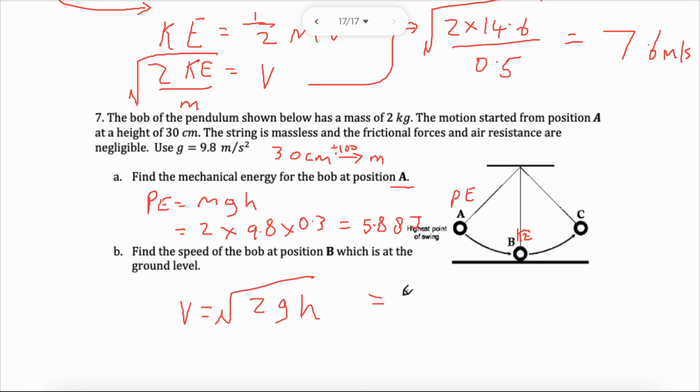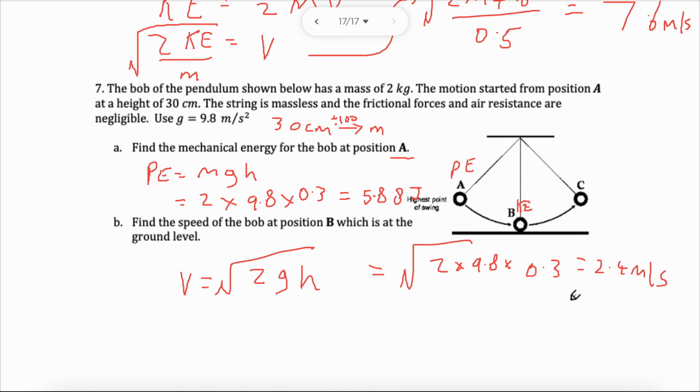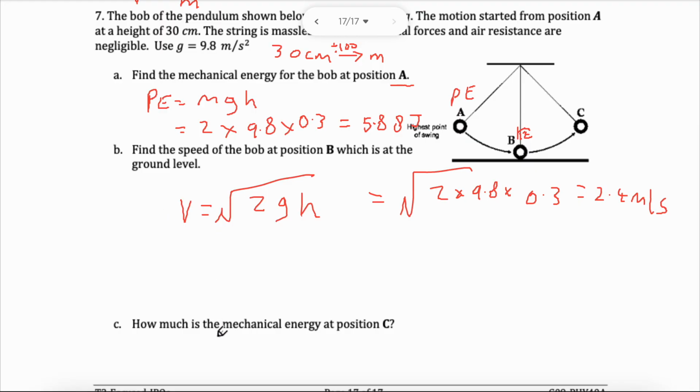Putting this into my calculator, let's see. Square root of 2 times 9.8 times the height. We had the height. What is the height? 30 centimeters, 0.3. Sticking this into your calculator, you will get 2.4 meters per second. I wrote that terribly. I'll try that one more time. Putting that into the calculator, you will get 2.4 meters per second. That is the speed. And that's all you had to do. You don't have to do the whole fancy adding the formulas, cancelling the m's, rearranging. No, directly use this rule.